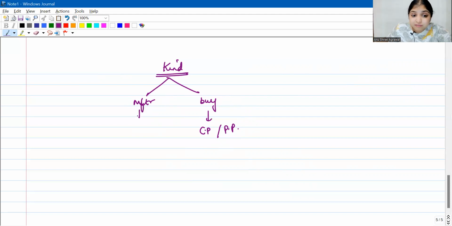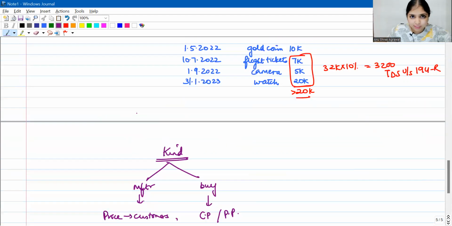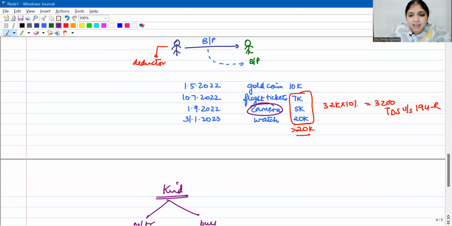But if he is himself manufacturing, then you will see that if he sells the same goods to his customers, how much will he charge? So what is the price that he charges from his customers? That will be the value of the benefit in kind. I'll give you an example. Let us say the camera was purchased by Blue and the watch was manufactured by Blue.